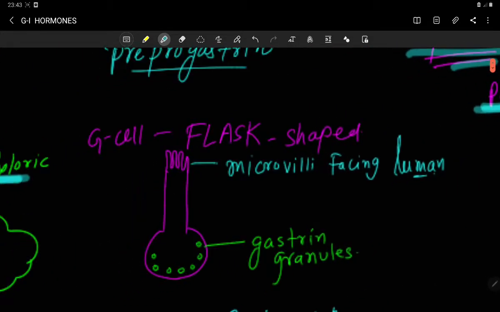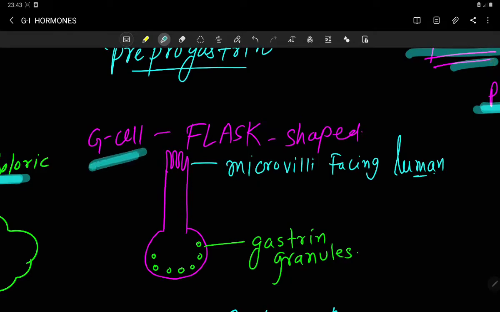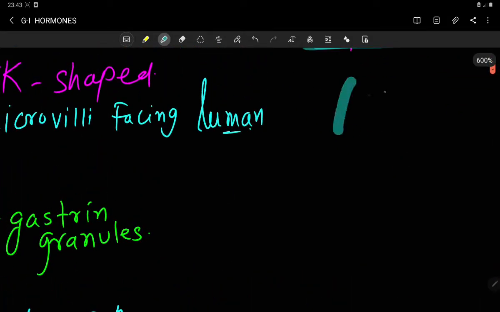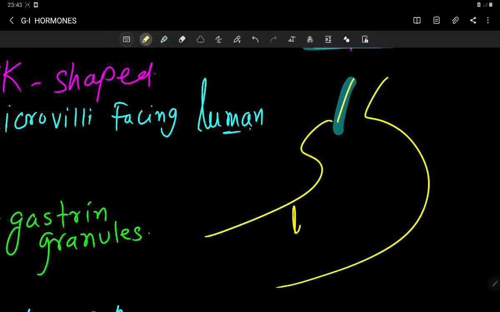Now this G cell, or the gastrin secreting cell, is flask shaped, with one broad end. The luminal side, or the apex of the G cell, is present at the lumen of your GI tract, and the microvilli are facing towards the lumen. Let's imagine this is your stomach, and this is the lumen of your stomach.